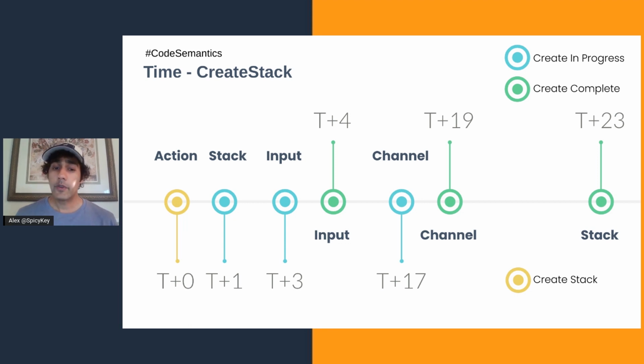Now, CF is really quick. It took about 23 seconds to add one stack with two resources. And there weren't too many intermediate events. Just remember, this all doesn't happen instantaneously. Adding a stack and adding to the cloud happens over time. In this case, it took about 23 seconds, which again is much faster than doing things by hand.